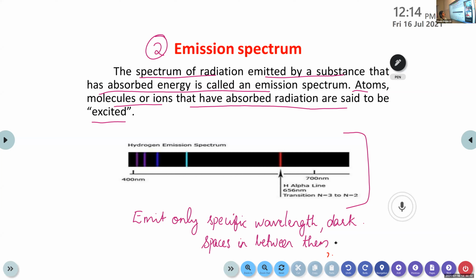The spectrum of radiation emitted by a substance that has absorbed energy is called an emission spectrum. Atoms, molecules, or ions that have absorbed radiation are said to be excited. Is this clear?